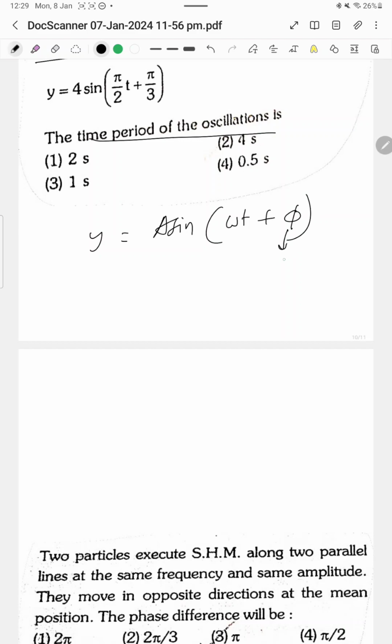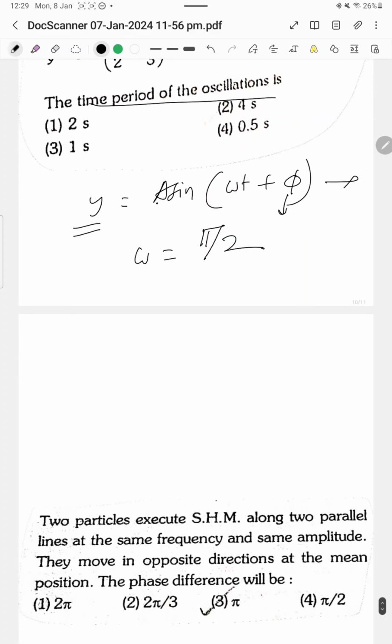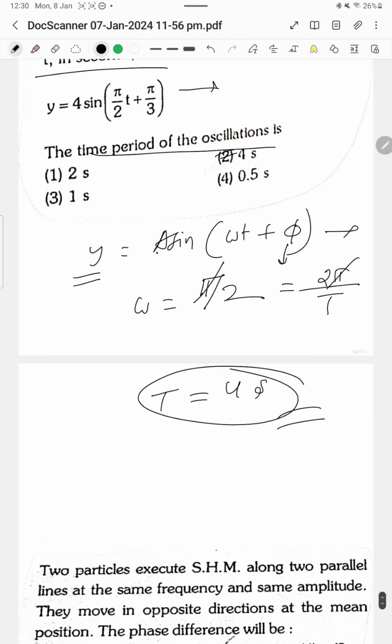Phi is the initial phase, and y is the displacement. Comparing this equation and this equation, we get omega equals pi by 2, and a, the amplitude, equals 4. Again we know that omega equals 2 pi by T, pi will be cancelled, so T equals 4 seconds. Okay, this is the answer, so 4 seconds.